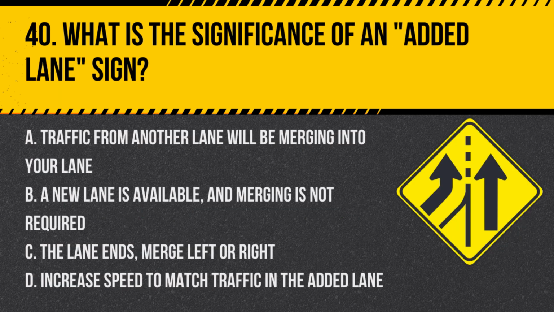Question 40. What is the significance of an added lane sign? A. Traffic from another lane will be merging into your lane. B. A new lane is available and merging is not required. C. The lane ends, merge left or right. D. Increase speed to match traffic in the added lane. Answer B. A new lane is available and merging is not required. An added lane sign indicates that a new lane begins, and drivers do not need to merge but should be aware of the additional lane and adjust their position as necessary.